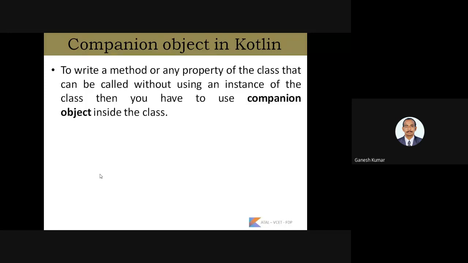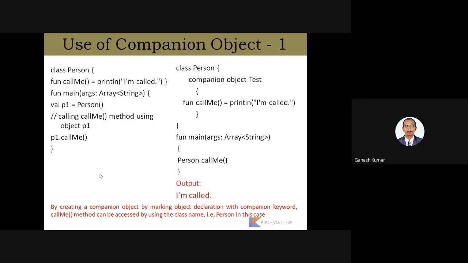So, companion object. To write a method or any property of a class that can be called without using an instance of the class, we can have the companion object. That is, without creating an object for a particular class, we can access the methods and variables declared inside the class. How is it done? With the help of the companion object.